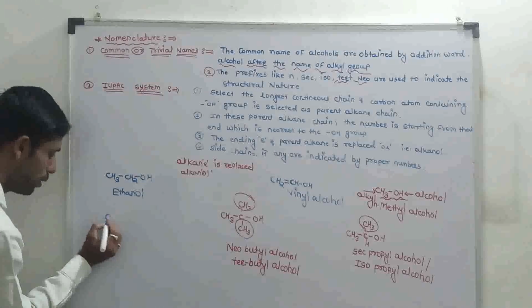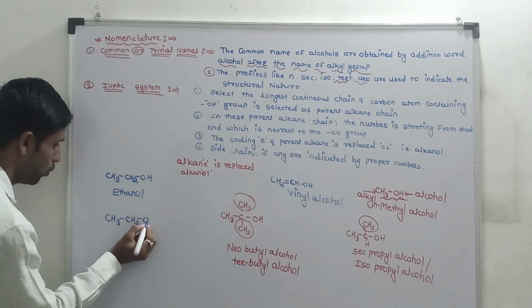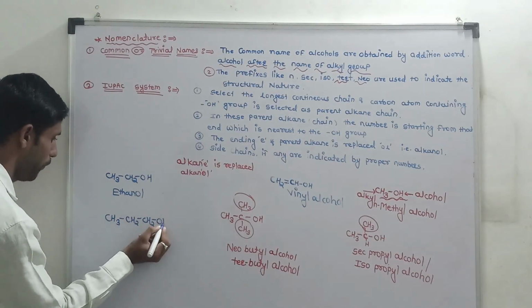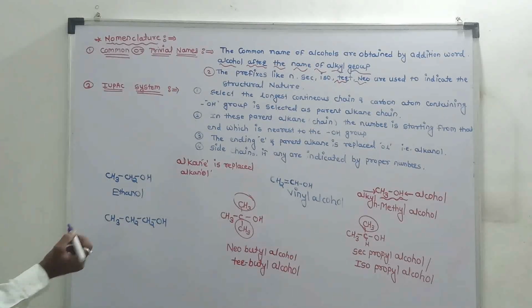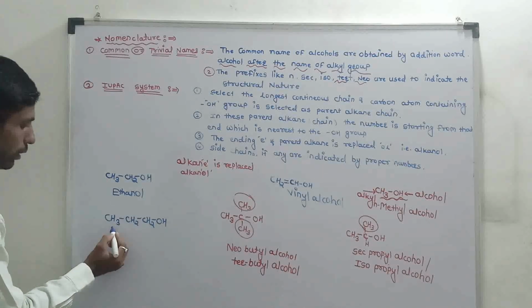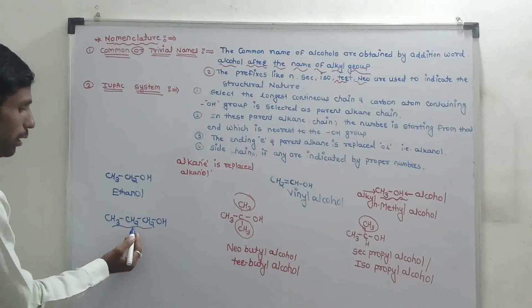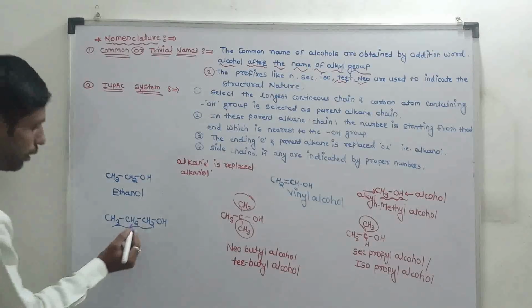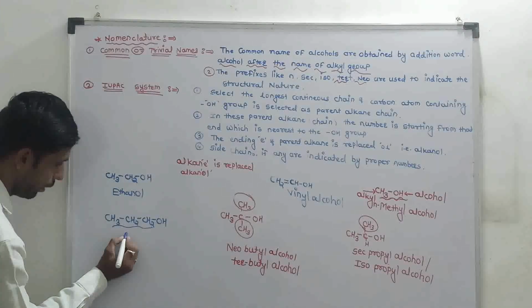Second example, CH3CH2CH2OH. How many carbons are present in this structure? This structure has 3 carbon atoms, and the name of the alkane is propane.